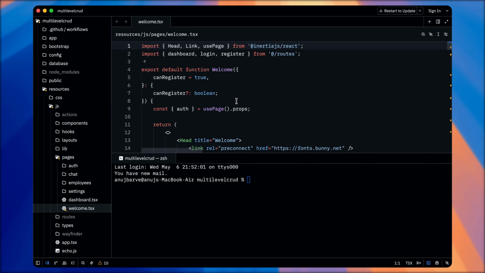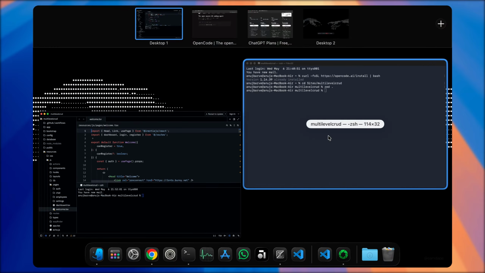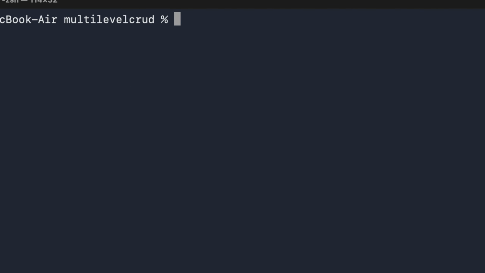So basically, it's a Laravel application, and it has basic employee CRUD, create, read, update, delete, and chat functionality between employees. So it's been a long time. I don't remember how I started to implement the chat functionality. So I think this would be a really interesting scenario to see how OpenCode works. So what I'll do, I'll just clear things up. Then I'll type opencode.